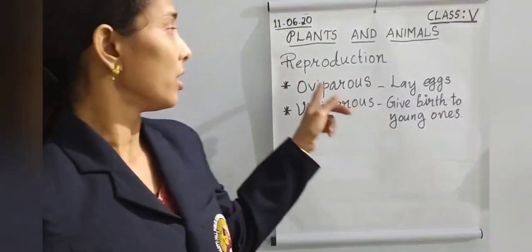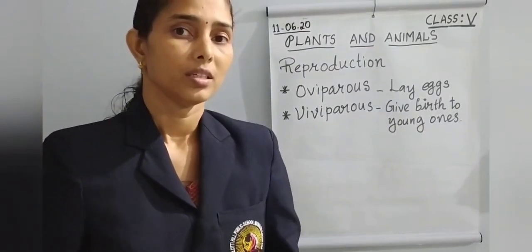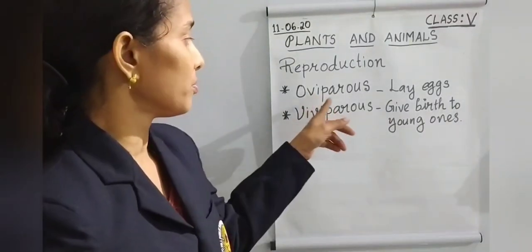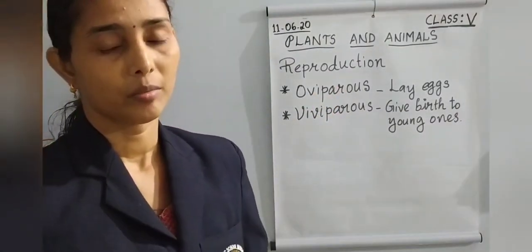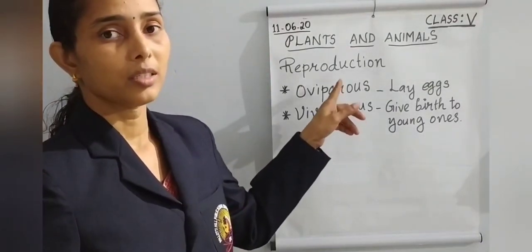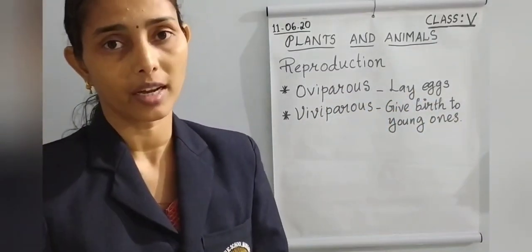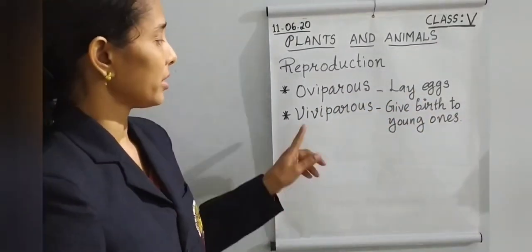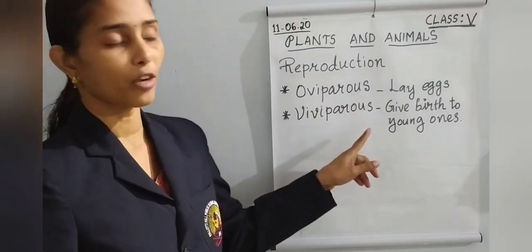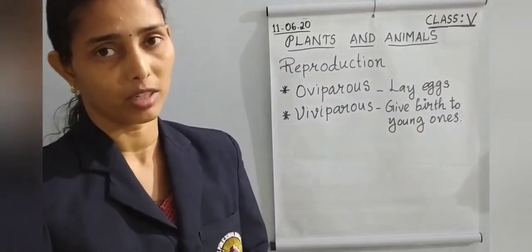When we are learning about reproduction in animals, we can see two types of animals. In this animal category, some animals lay eggs and produce their young ones, but some types of animals directly give birth to their young ones.